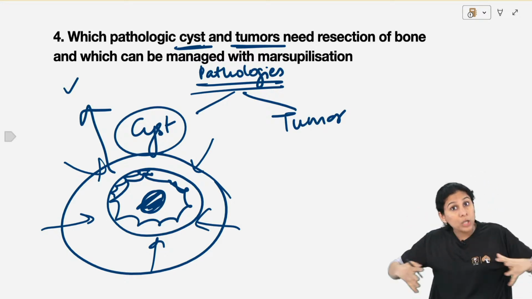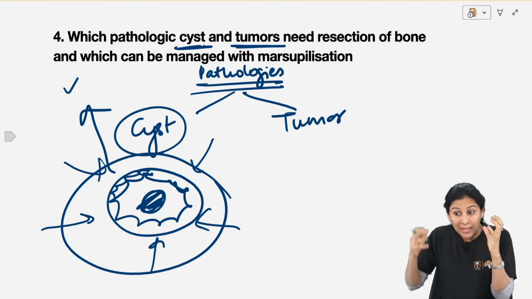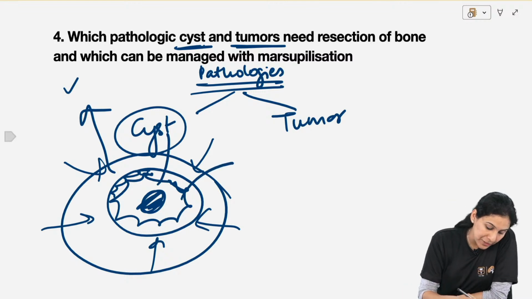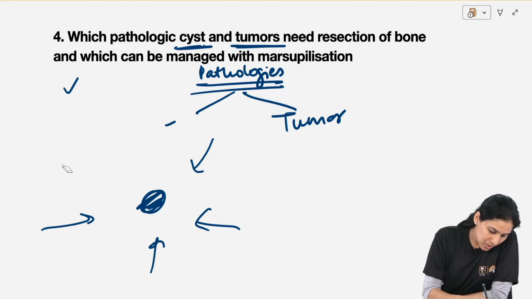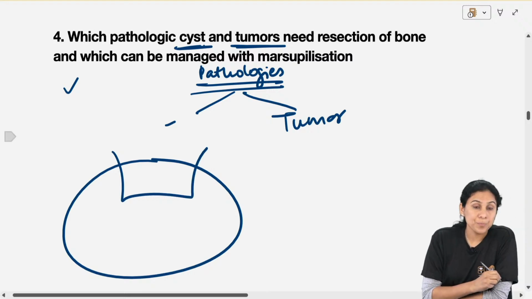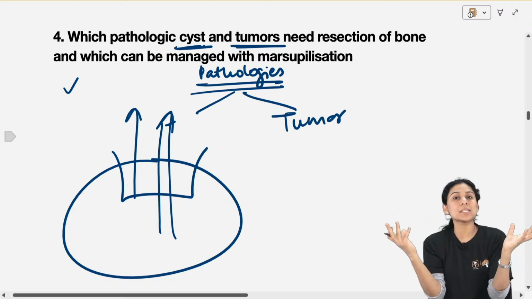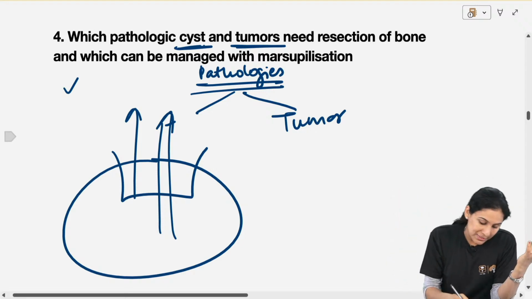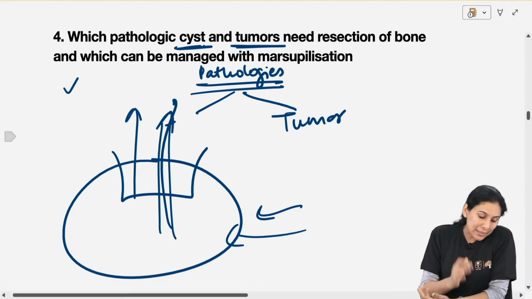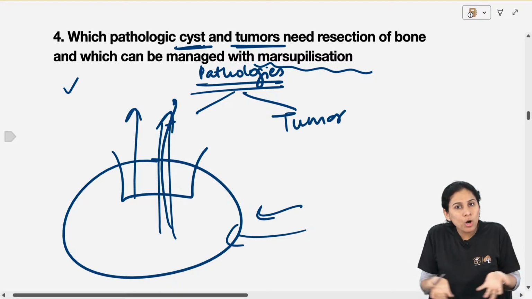If you think it is a very big cyst, suppose this much of my mandible is involved in the cyst and I remove it in toto, my mandible can fracture. So what I will do is open a window in the cyst, and I will let all the fluid come out. When all the fluid comes out, that means there is no osmosis. It will not pull from outside, whatever it pulls goes out. So that osmosis process is stopped. That is called marsupialization. You open the cyst, you pack it and you let all the fluid come out.